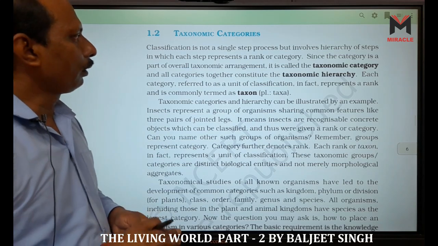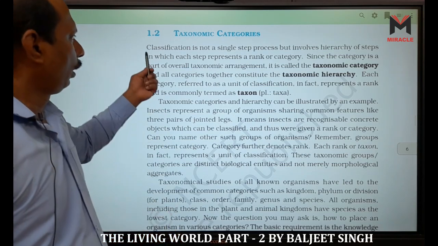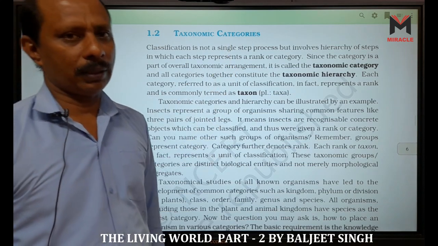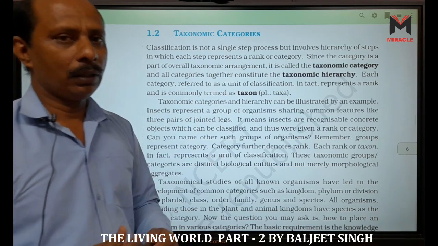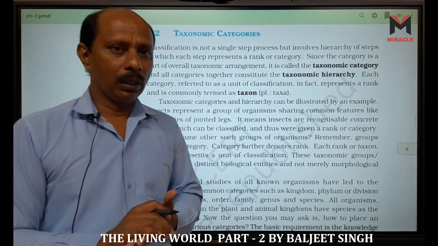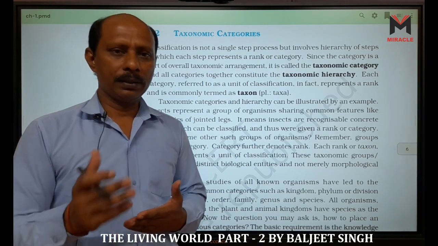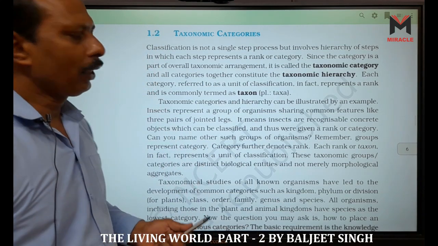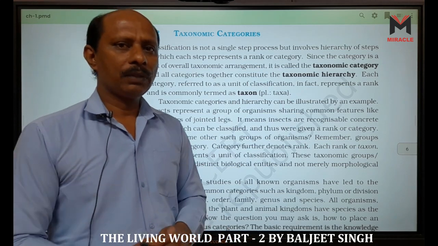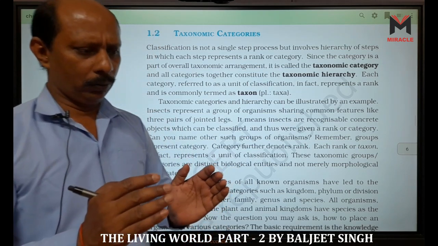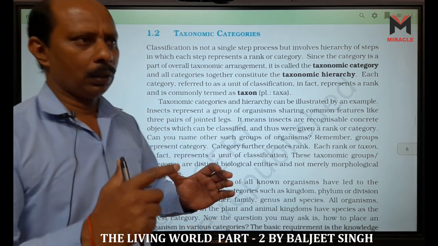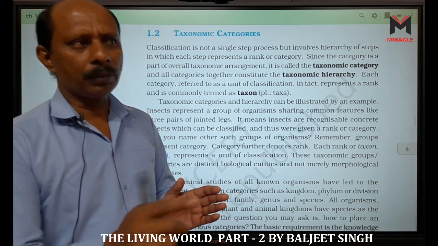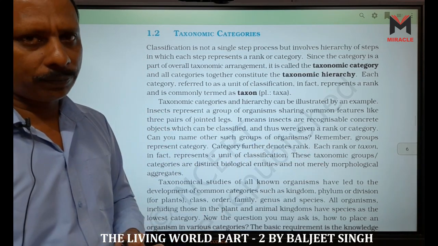So we need to categorize. Look here, taxonomic classification is not a single step. What is classification? Classification comes after characterization, identification, nomenclature. Then we classify the animal. When we classify the animal, that means classification means all the animals have to be grouped according to their similarities or dissimilarities.